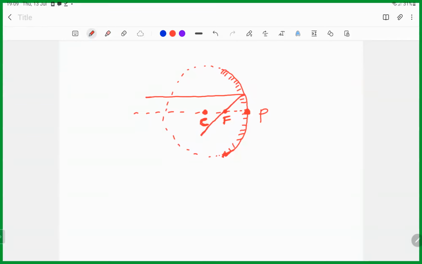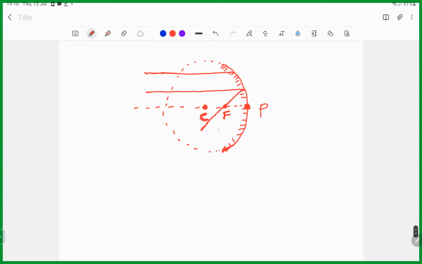Again, this will also pass through the focus. It is reflected and comes backward, right? This is the incident ray, this is the reflected. This is the incident, this is the reflected.